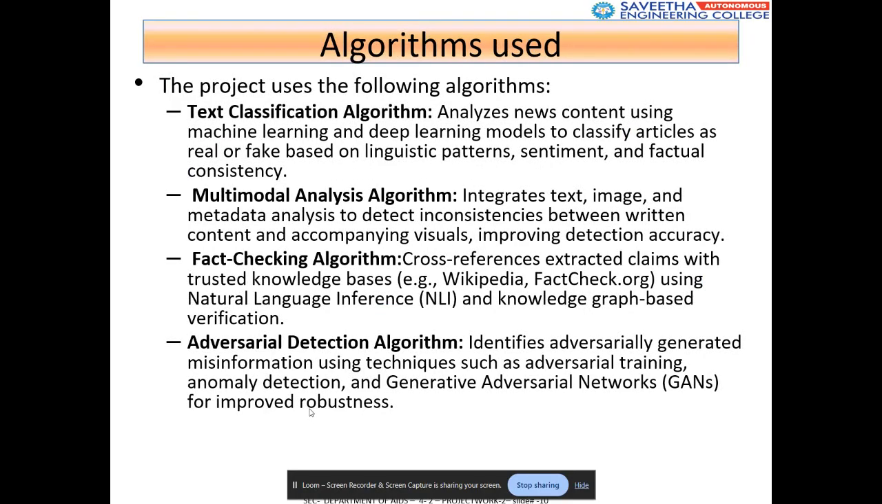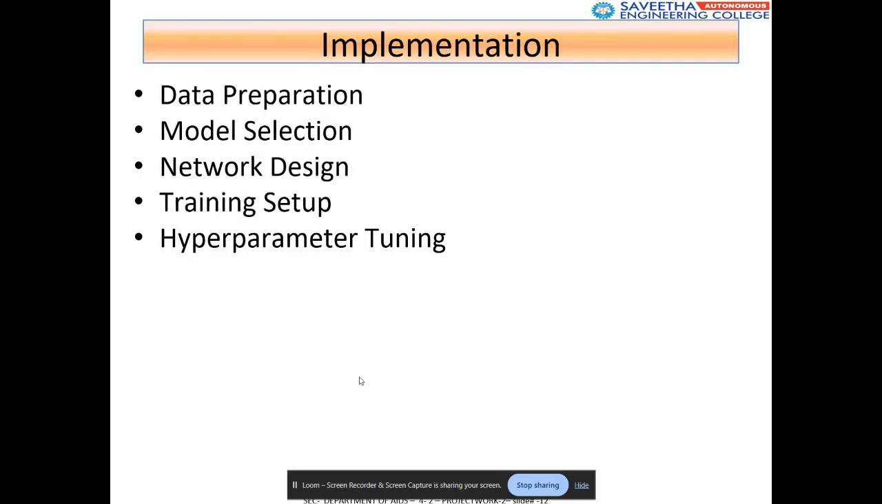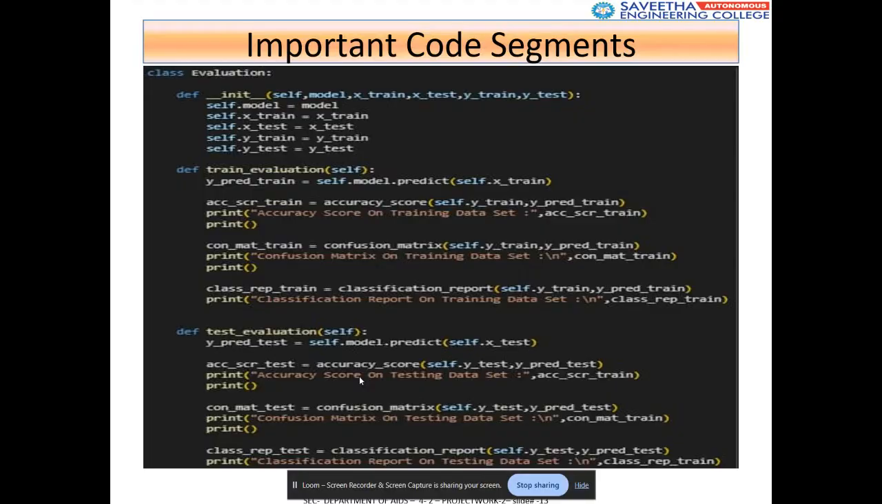So these are the algorithms we are generally using: text classification algorithm, multimodal analysis, fact checking algorithm, and adversarial detection technique algorithms. Okay, this is the hardware and software selection and implementation. So this is the code that we have used.